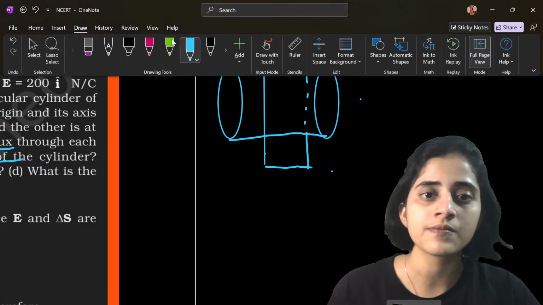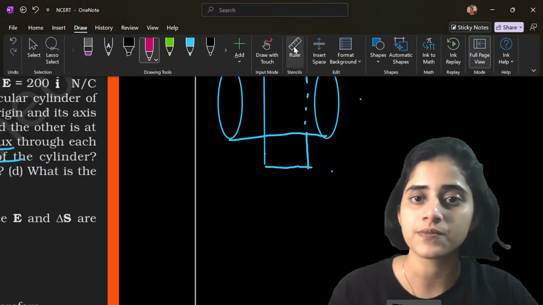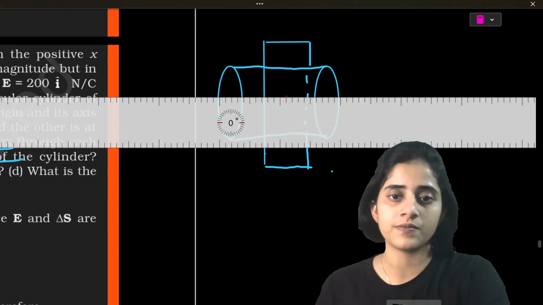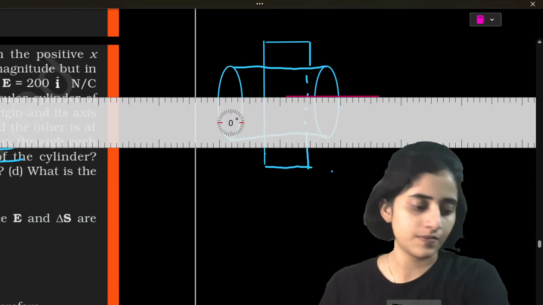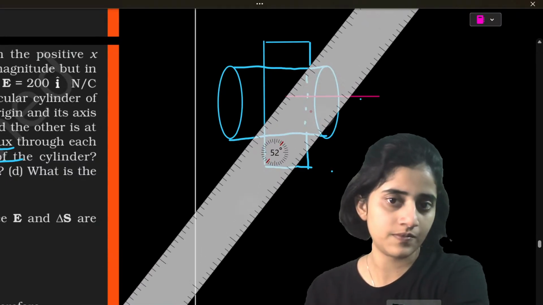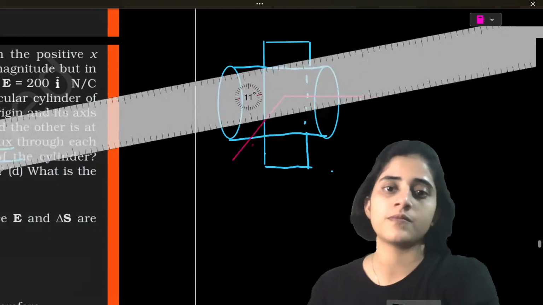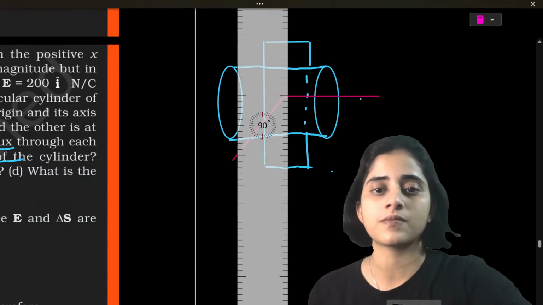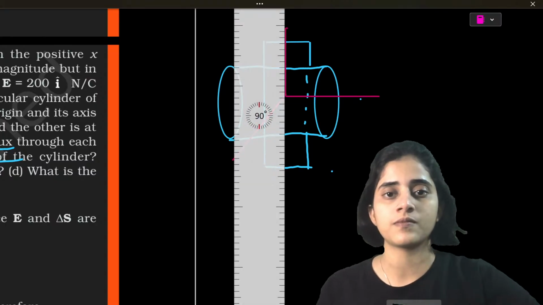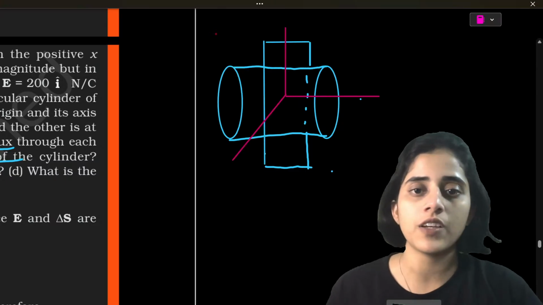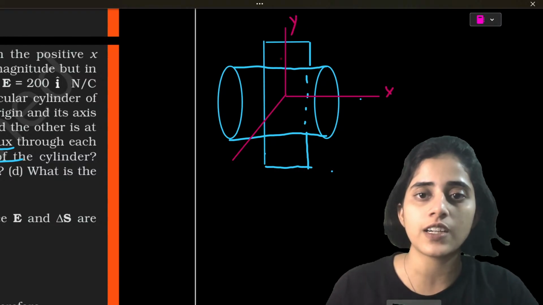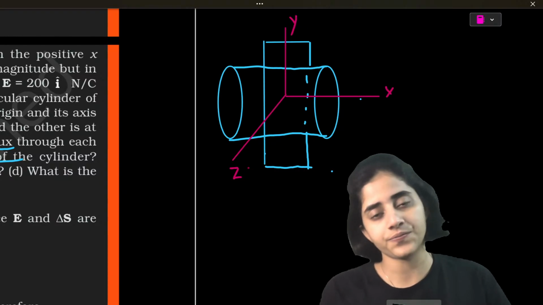And then let's draw the axis. Perfect. So this is the axis. This is x, this is y, this is z.